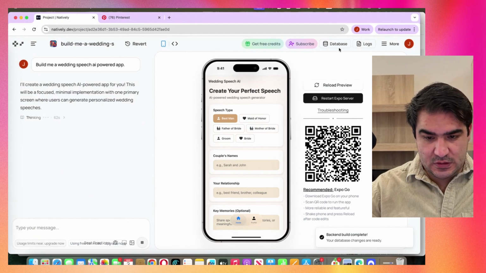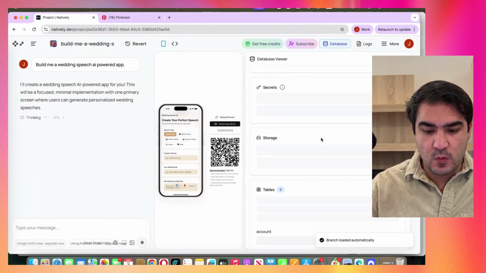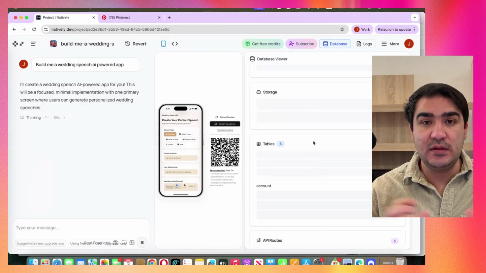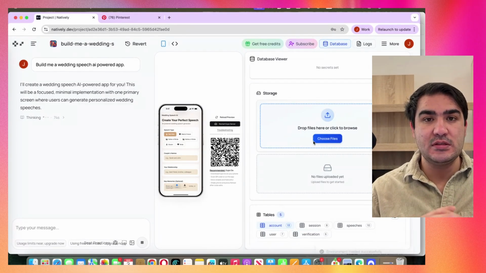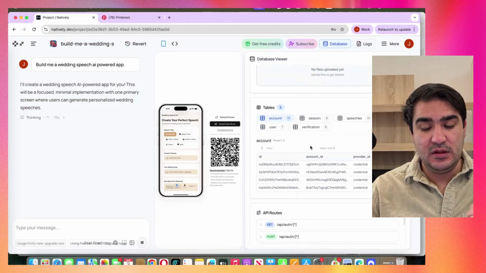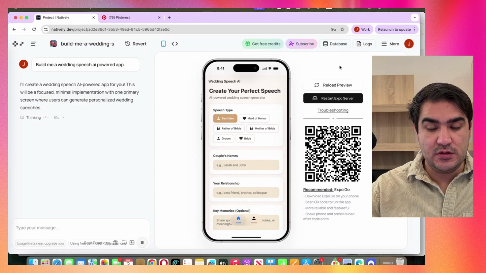Nice. The backend is completed, so we can see here we have the tables. So actually, this is built in. Natively has Liquid Backend, which builds you the backend itself. It has all the tables, all the API keys, everything is there. So it's fully powered by Natively.